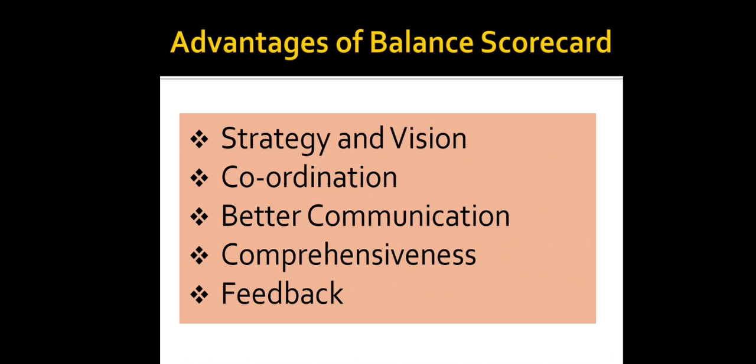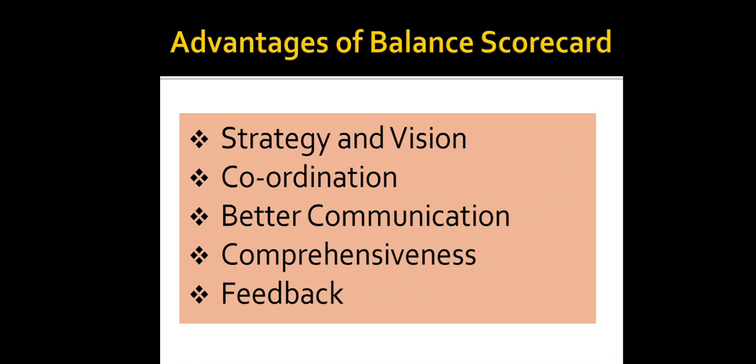Then better communication. It facilitates communication and understanding of business goals and strategies at all organizational levels. So better communication is made by the scorecards. Then comprehensiveness, and apart from these 4, the 5th point is feedback also. Feedback is also very important, so that also is an advantage.